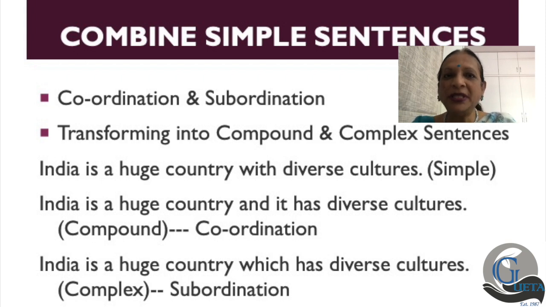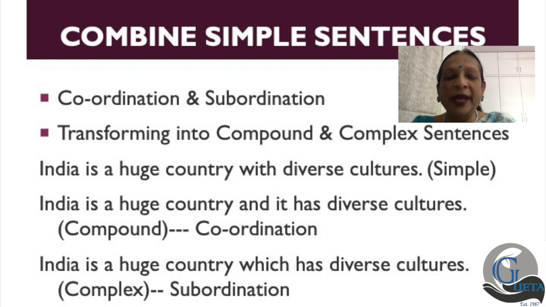My dear students, I want you to see that India is a huge country is a simple sentence which can stand by itself. But in this complex sentence, you can see that which has diverse cultures, because it is by a process of subordination, cannot stand by itself.